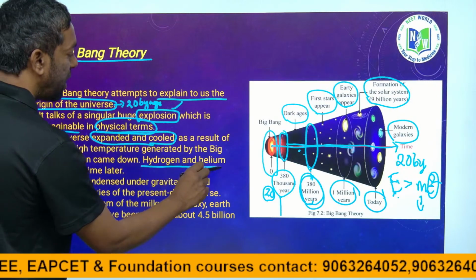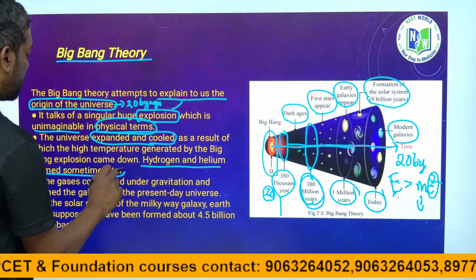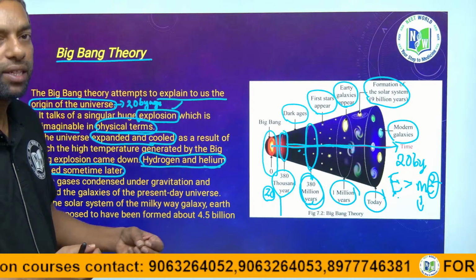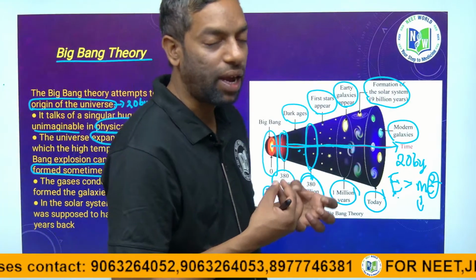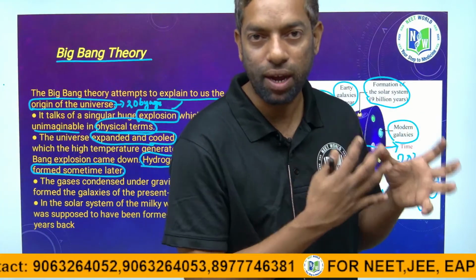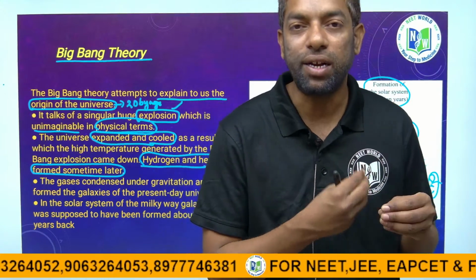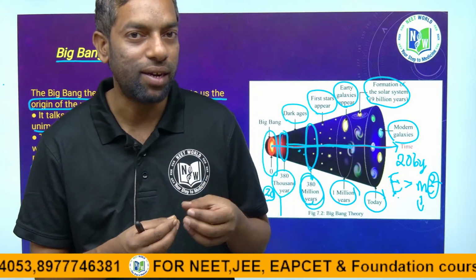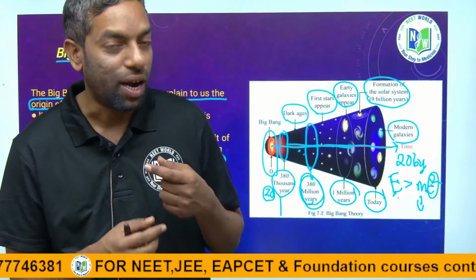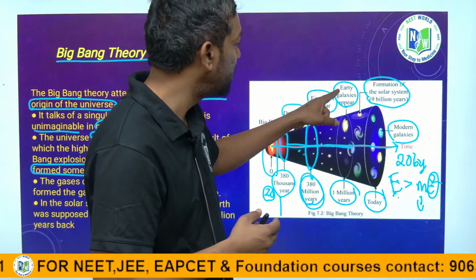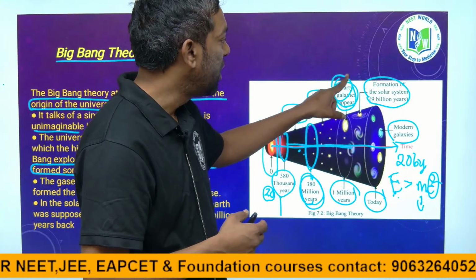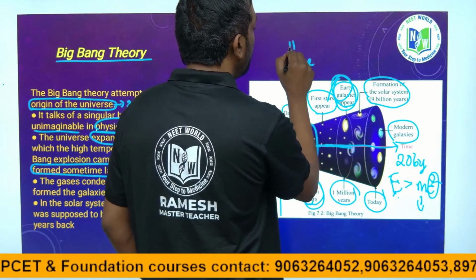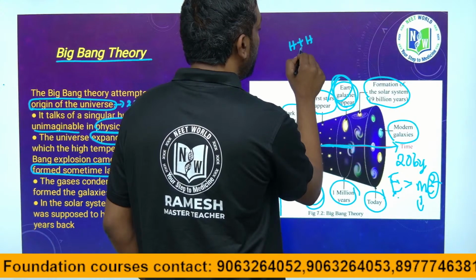Hydrogen and helium formed after some time. After expansion, the material, which was initially at very high heat, condensed and cooled down to form gas, that is hydrogen and helium. After that, the first stars appeared with the elements hydrogen and helium. Hydrogen fuses together to form helium, guys.